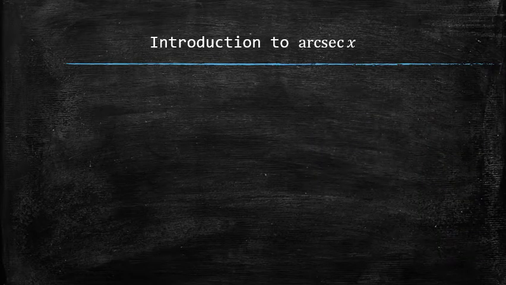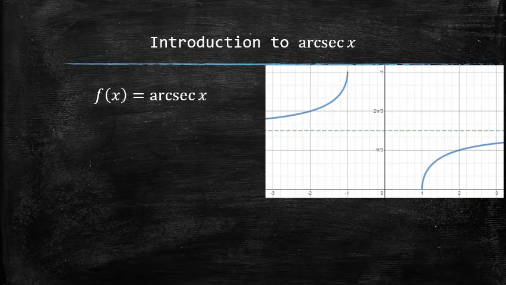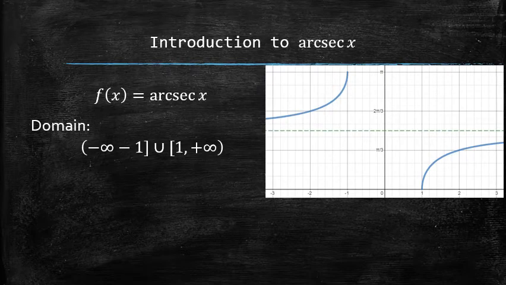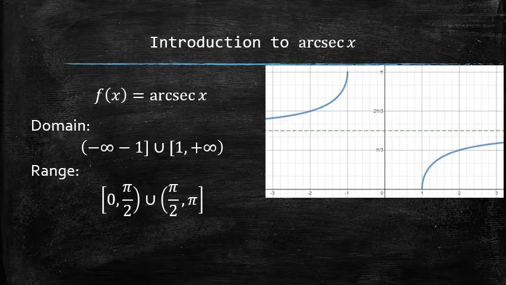Let's take a look at this new function and its graph. The domain of this function is all real numbers except the values that are between -1 and 1. And the range of this function is all the values between 0 and pi inclusive except pi over 2.